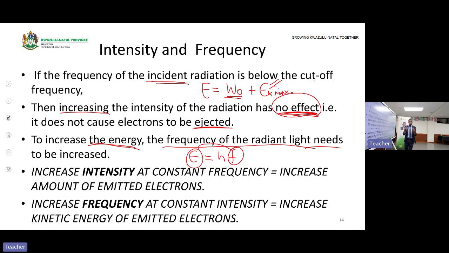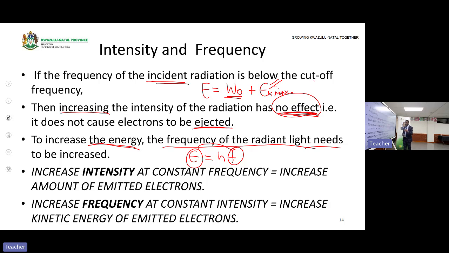If we increase the frequency, how is the current? The current will remain the same. Because if we increase the frequency, we do not increase the number of electrons emitted, but they are emitted with what? With a higher speed. High speed does not increase the current. The only thing that affects the current is the intensity. The only thing that affects EK max is what? The frequency. Don't confuse the two.